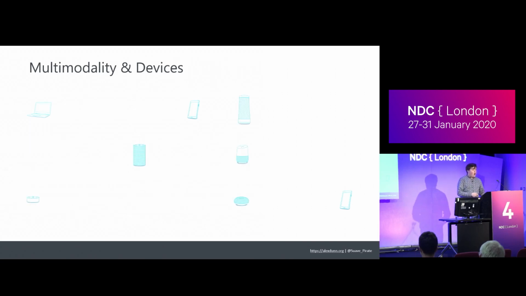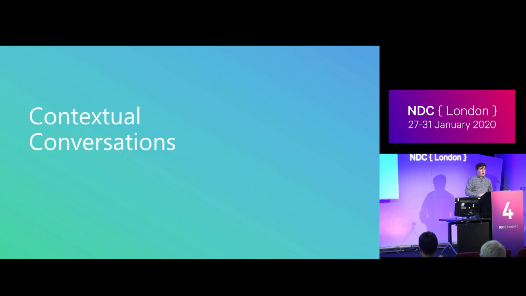We have to worry about cars. We have to worry about smart screens of many different varieties from different providers. The Facebook Portal versus the Echo Show, even though they're both running Amazon, they function a little bit differently. Watches, wearables, right into our headphones. And that's important because when we're building contextual conversations, we need to think about the very fine details of those devices and the modality that we should be providing.